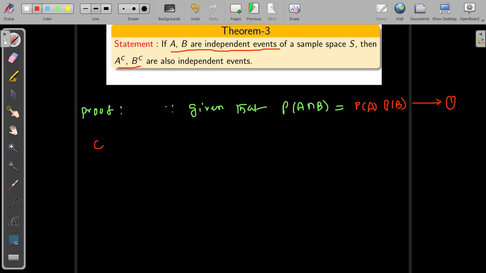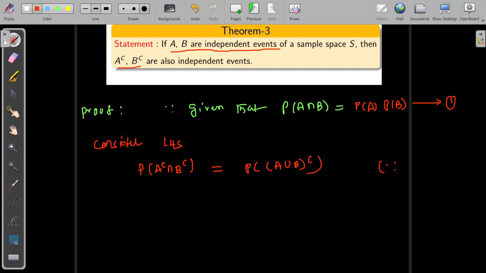After that, we want to prove A complement, B complement are also independent events. To prove that, consider the left hand side, LHS: probability of A complement intersection B complement. By De Morgan law, A complement intersection B complement is the same as probability of A union B whole complement.